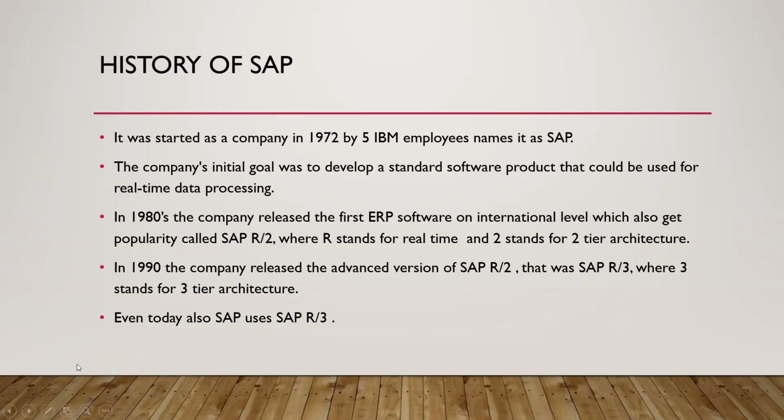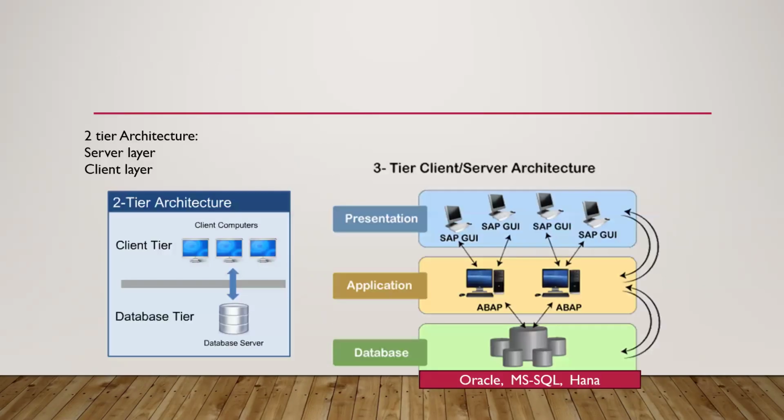Okay. So yes, now SAP has two kinds of levels. The first level, the first software that was released, was called SAP R2, which was a two-tier architecture, and then the advanced version was released, which was R3. Okay, now what are these SAP R2 and R3?